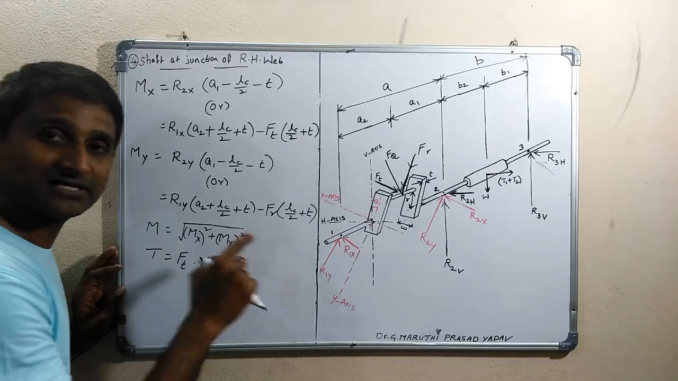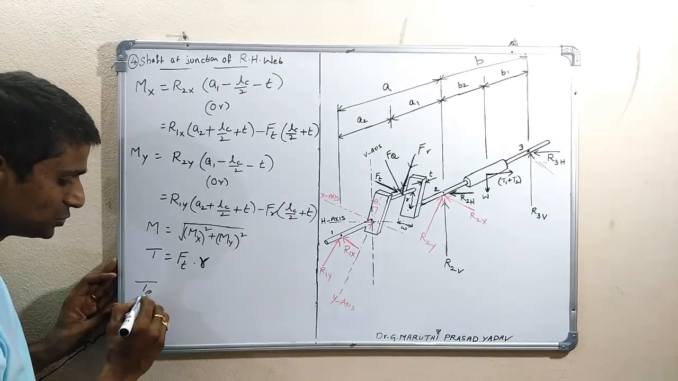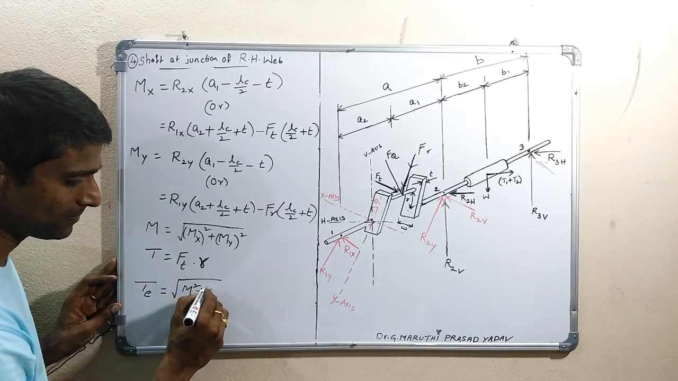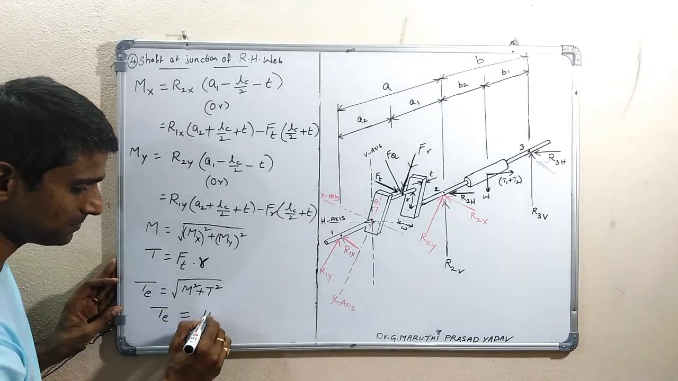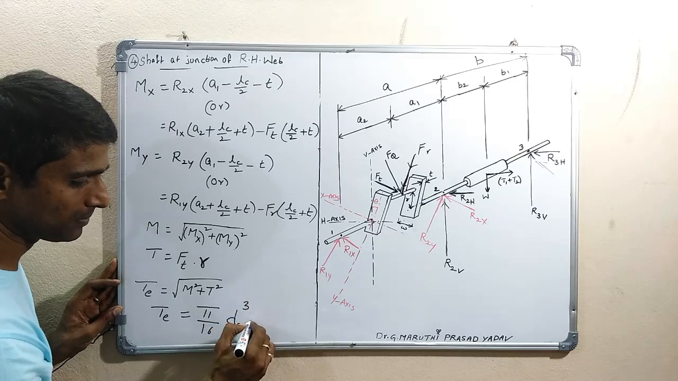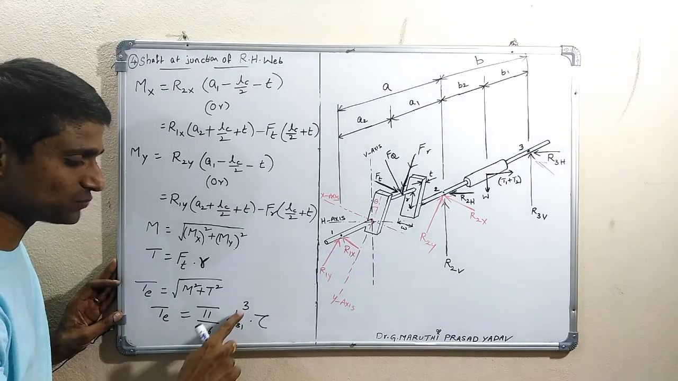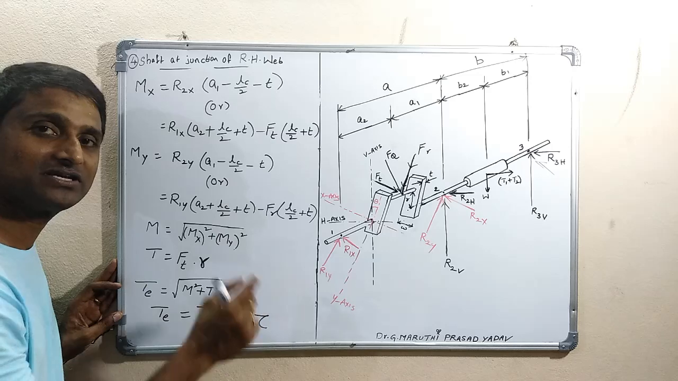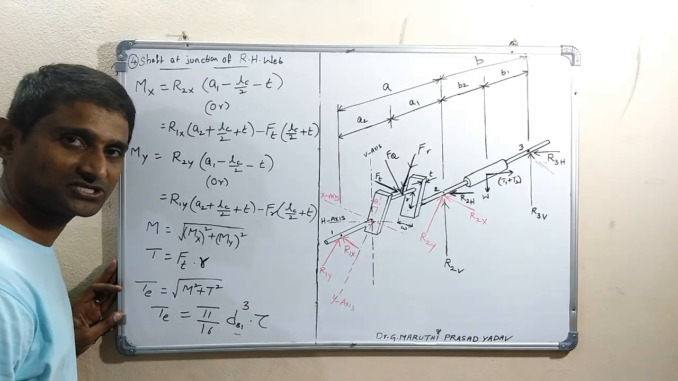Therefore finally the shaft at the junction is under the action of bending moment M and torque T. Therefore the equivalent torque equals the square root of, this is the general formula we know, and this in turn equals pi by 16 ds1 whole cube into tau. Here tau is the allowable shear stress of the shaft material. So from this you can find the diameter of the shaft at the junction of the web.